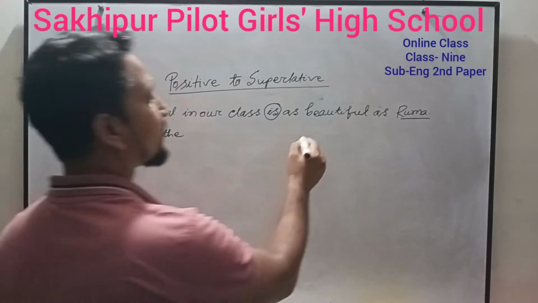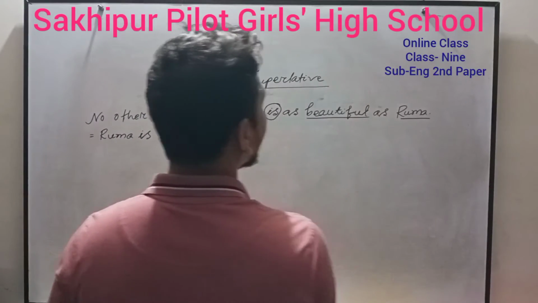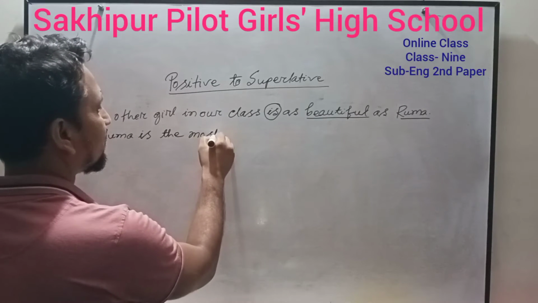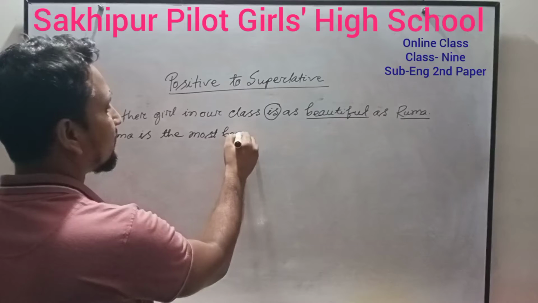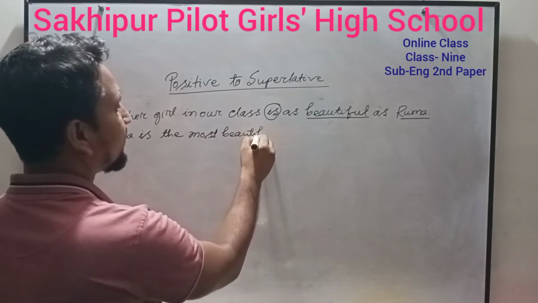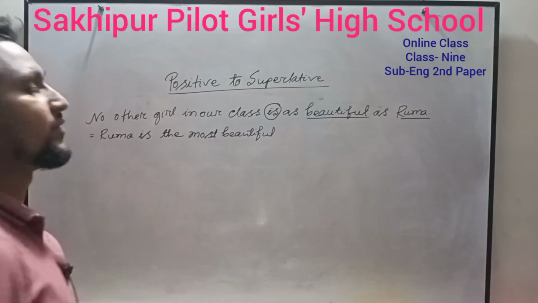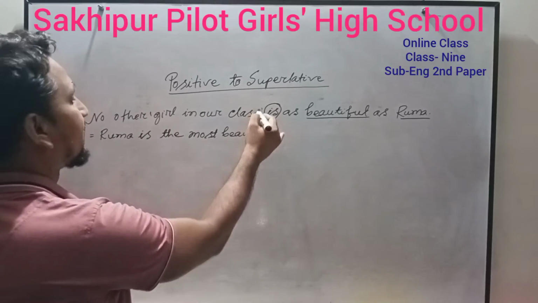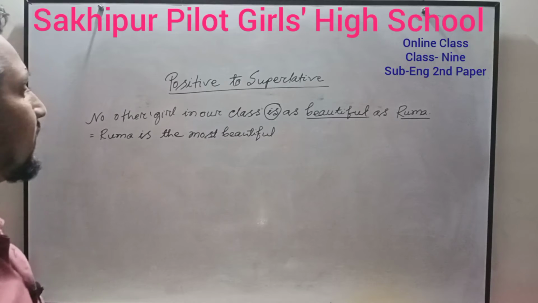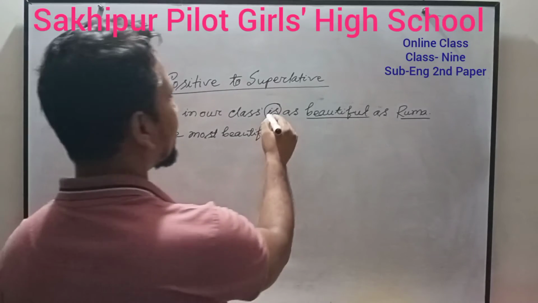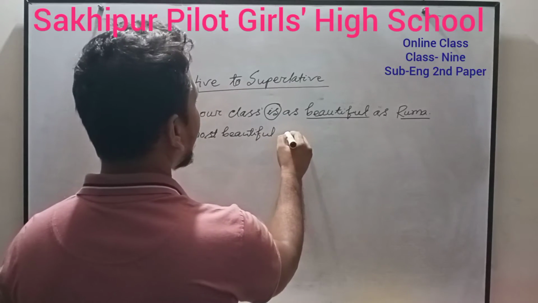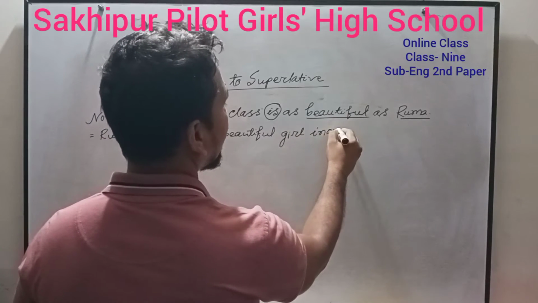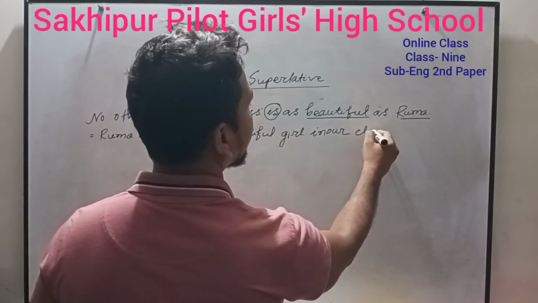Then write the superlative form of the adjective, most beautiful. Then write the rest of the sentence, girl in our class, the part after "no other" and before the verb.